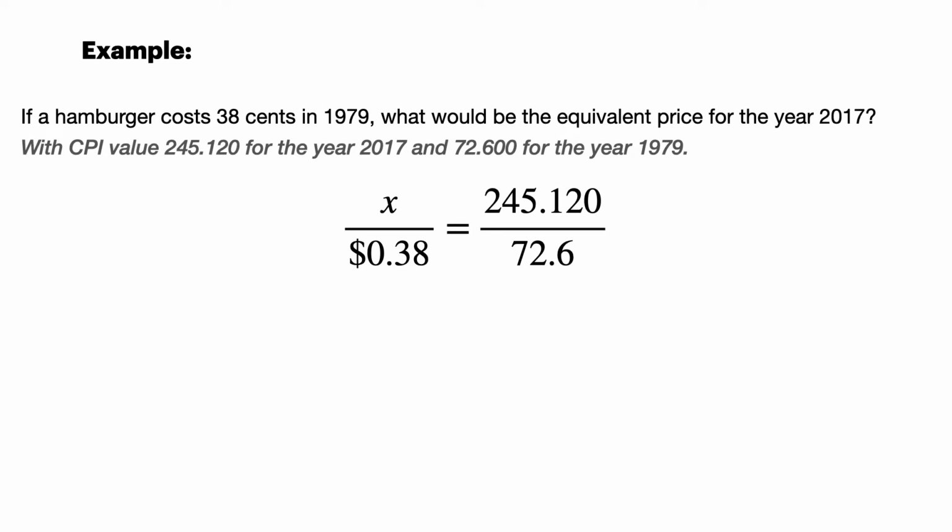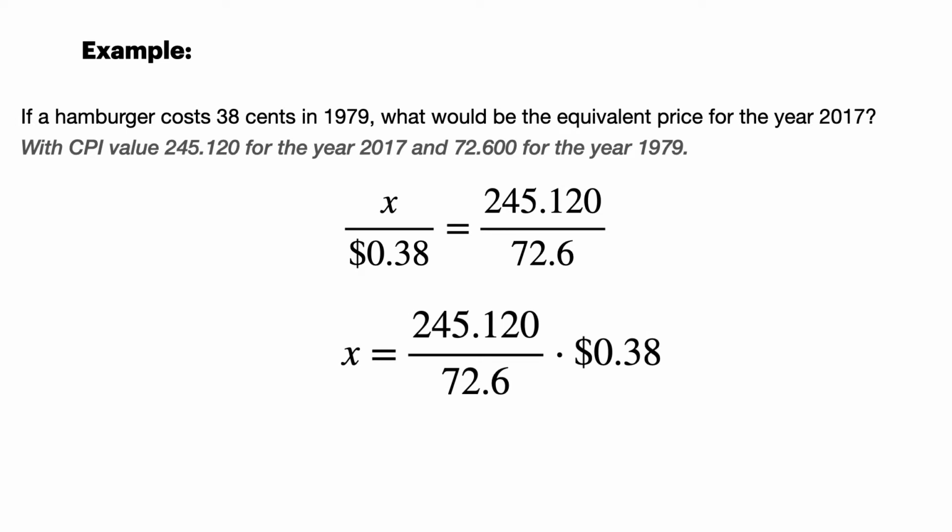On the right-hand side, you see the CPI values. On top, I have 2017. On bottom, I have 1979. Now I can just multiply both sides by 38 cents, and I can solve for the price of that hamburger. And I found $1.28. So that means that if hamburgers followed inflation perfectly, then the hamburger in 2017 would be roughly $1.28.